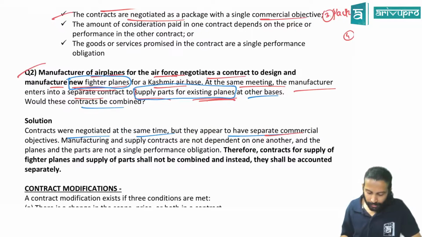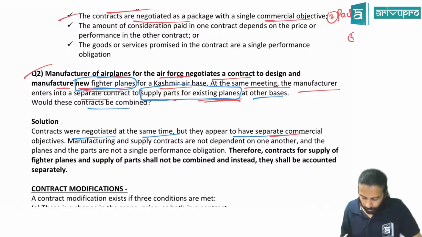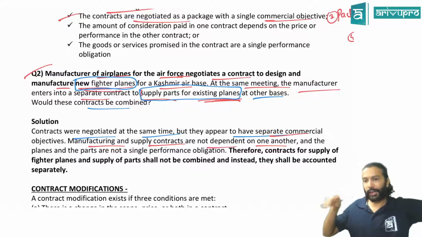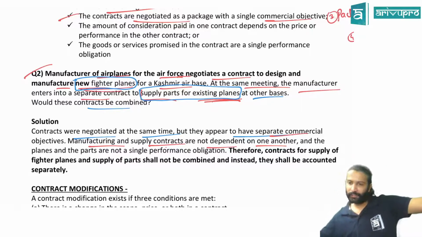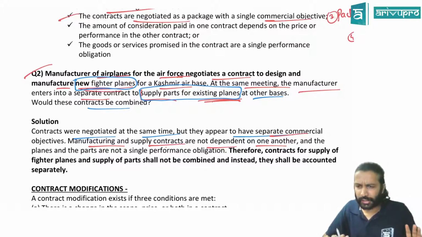Price dependency, correct? Have they said anywhere in the contract that the price of one depends on the price of the other? No. That means manufacturing and supplying contracts are not dependent on one another. Because one plane you are manufacturing, for the other plane you are supplying parts. Are they the same, sir? Are they dependent on one another, or will they run independently? That means they are not dependent either.